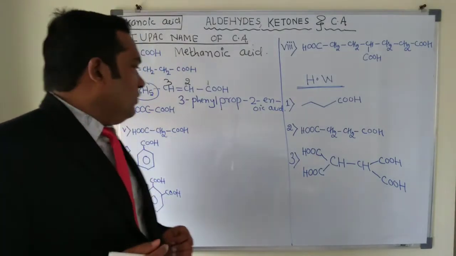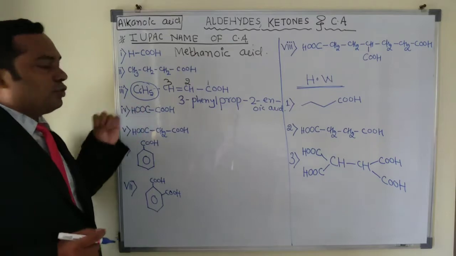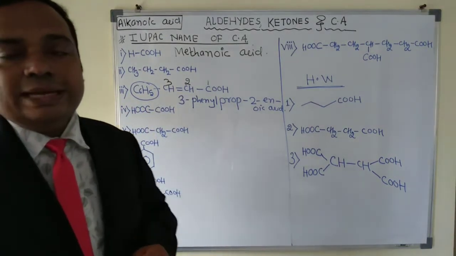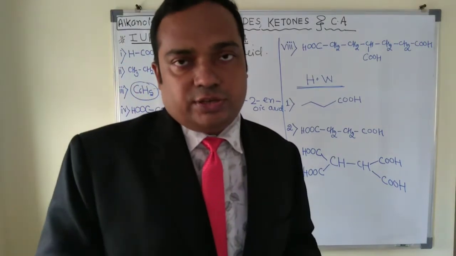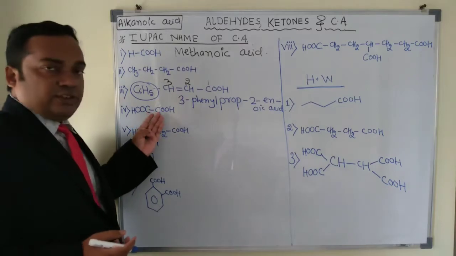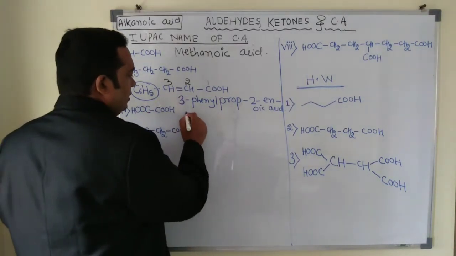Now we are coming to the next part. Suppose we have two carboxylic acids. This type of question is expected in entrance exams like JEE and NEET. So suppose we have two carboxylic acid groups simultaneously. In this case, we will consider ethane.